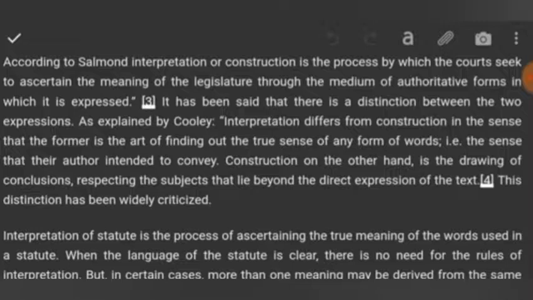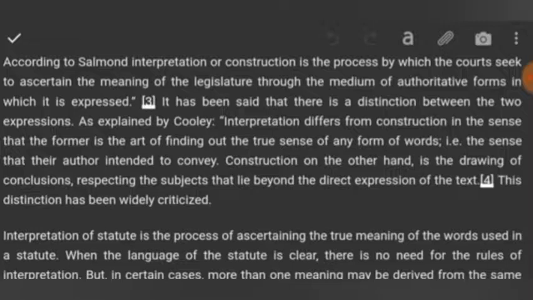So construction has a wider meaning than interpretation, because interpretation simply means finding out the true sense of any form of words. Of course, it is basically about words, but construction, on the other hand, is the drawing of conclusions respecting the subjects that lie beyond the direct expressions of the text. It is something which is beyond the mere words expressed. These notions have been widely criticized. Of course, criticisms are also there.